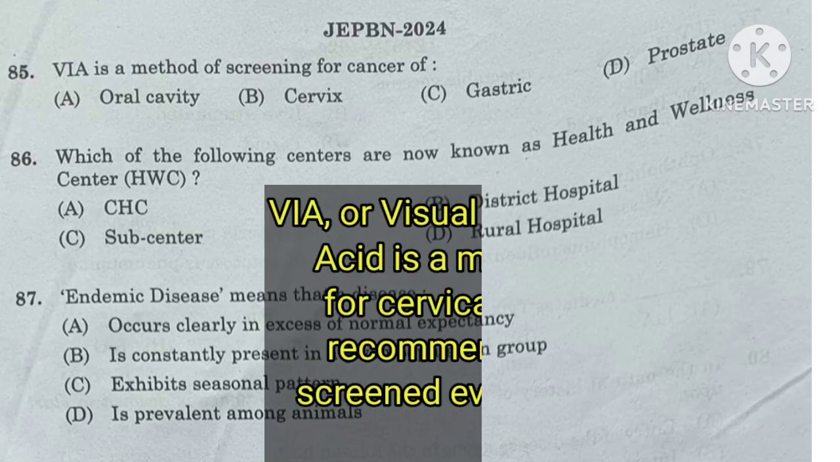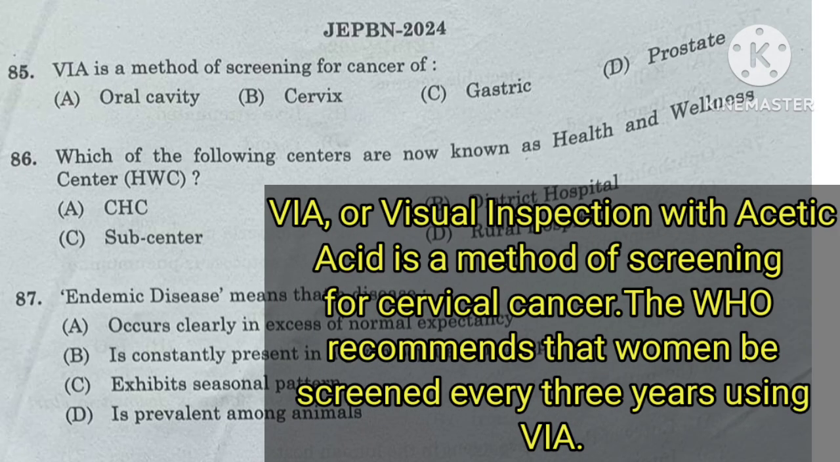Question number 85. VIA is a method of screening for cancer of the oral cavity, cervix, gastric, or prostate. The VIA, or visual inspection with acetic acid, is a method of screening for cervical cancer. The WHO recommended that women be screened every 3 years using VIA, with priority given to women aged 30 to 49 years. So here the right answer is option B, cervix.